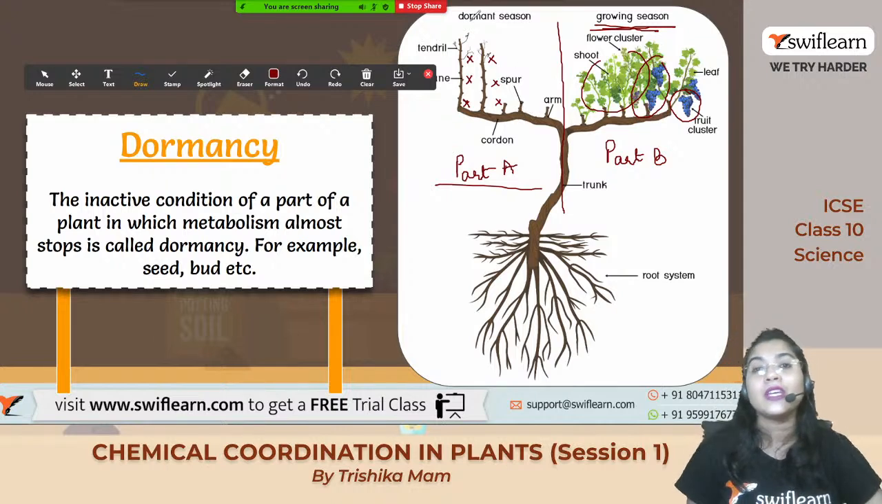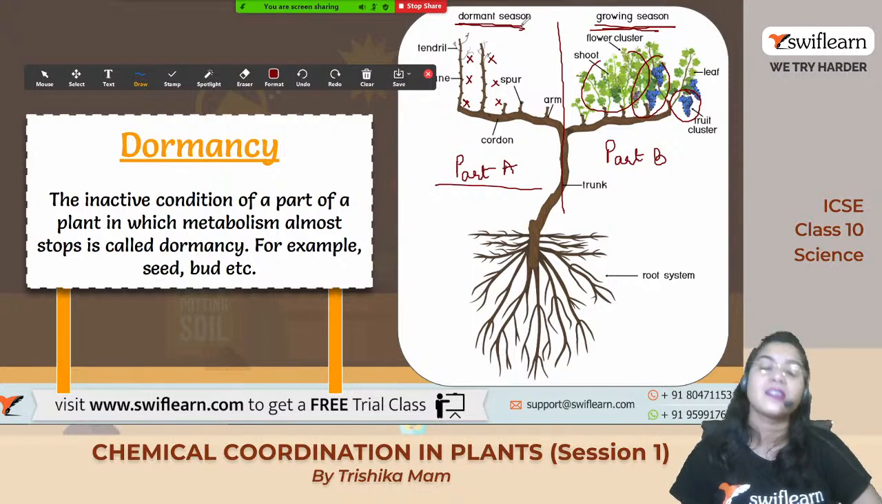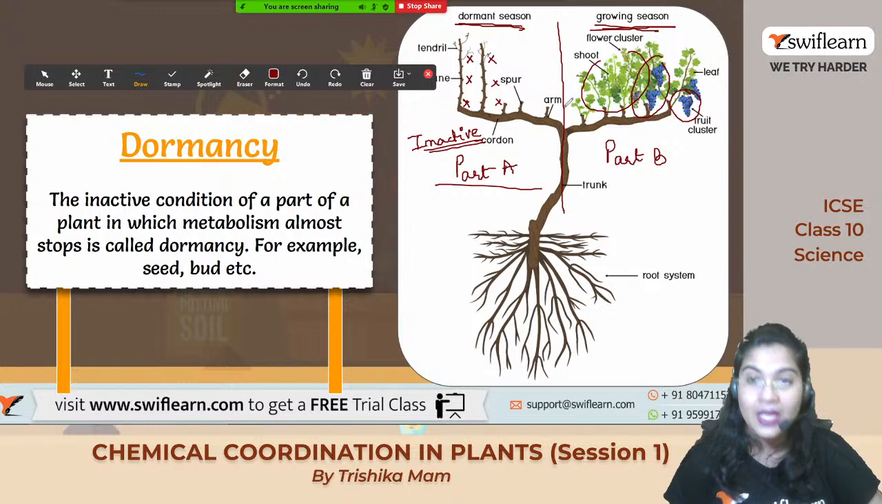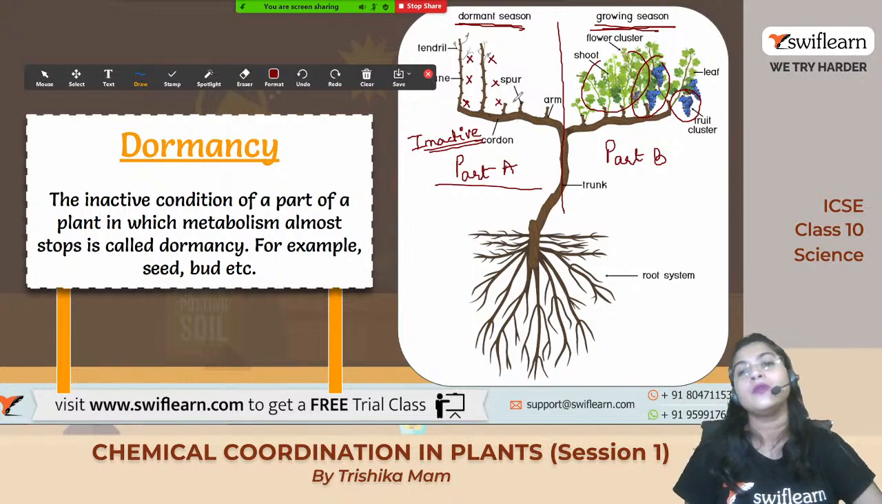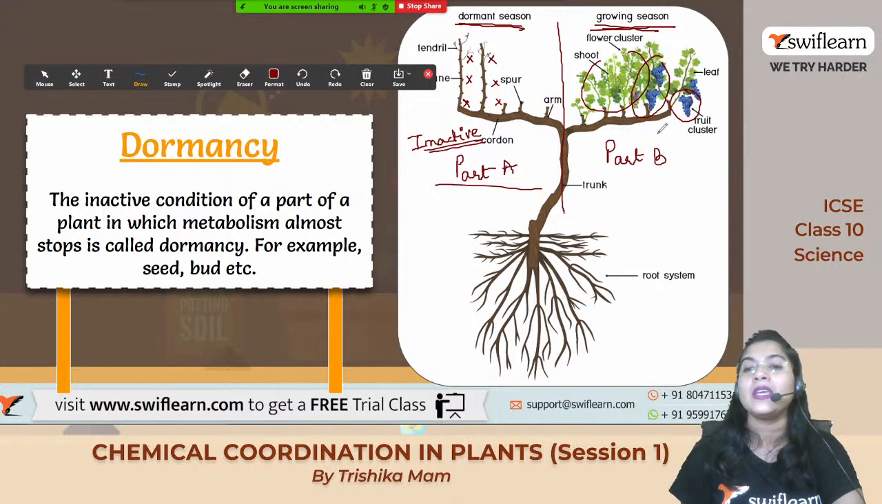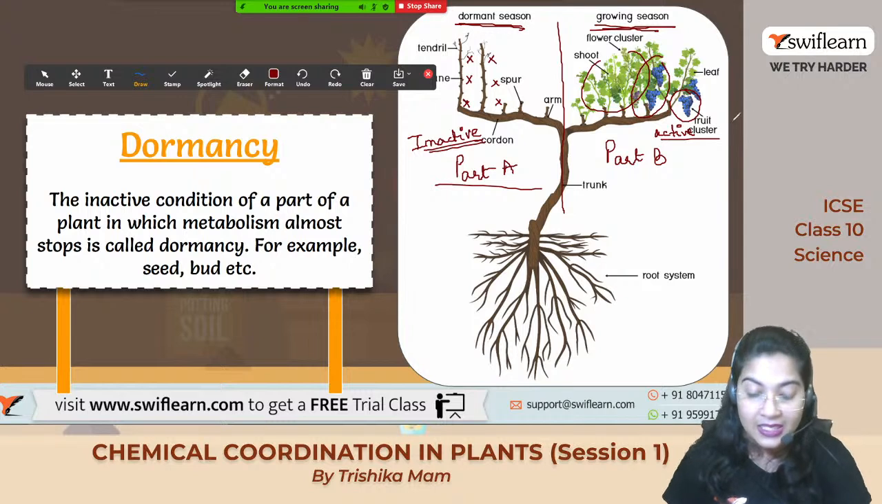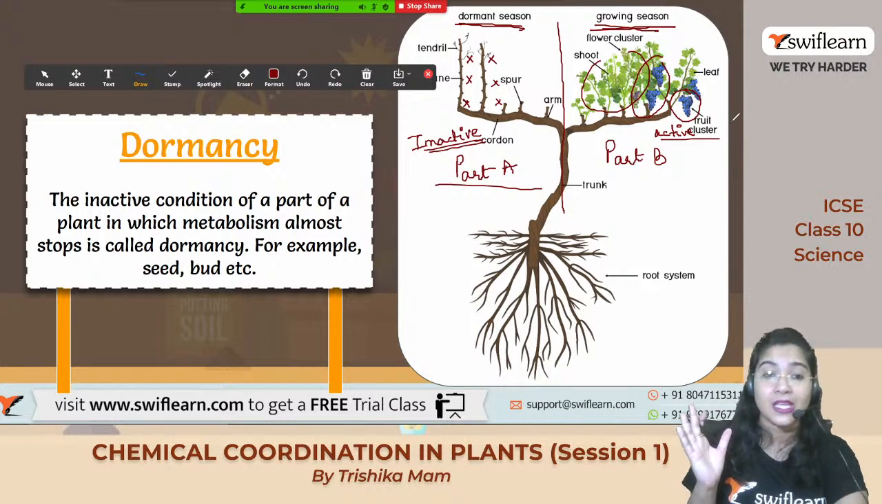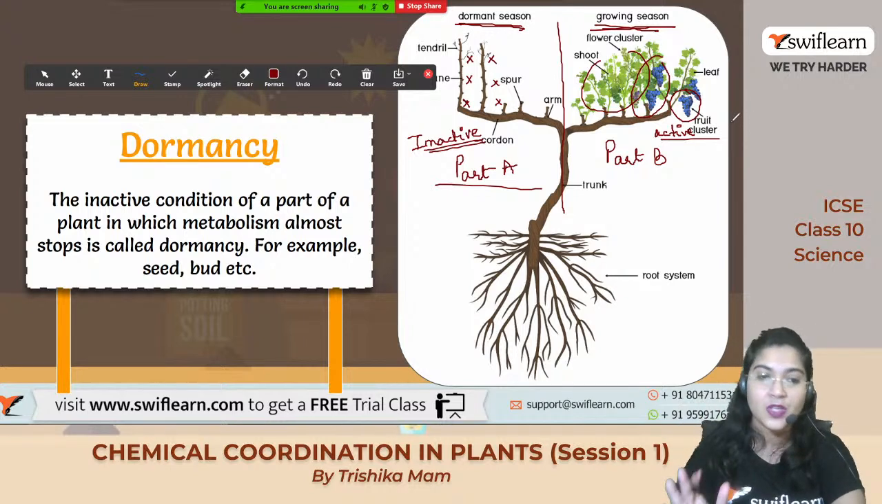है ना? तो इस सीजन को हम डोरमेंट सीजन कहेंगे. डोरमेंट मतलब टोटली जो इनएक्टिव है, इसका सारे एक्टिविटीज इनएक्टिव हो चुके हैं. ओके, nothing is happening over here. No fruits, no flowers, no leaves, nothing. But part B is the active portion of the plant, that is where there is no dormancy. Okay, up to this much clear hai na?